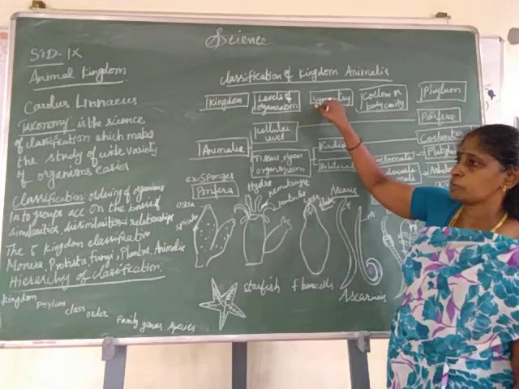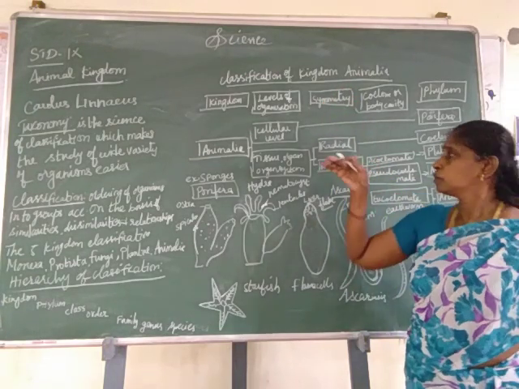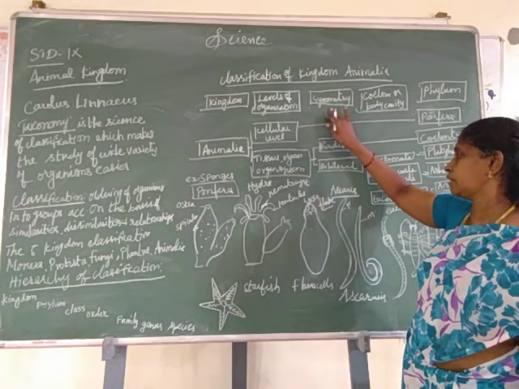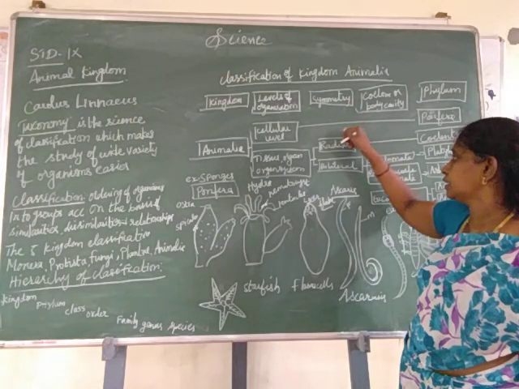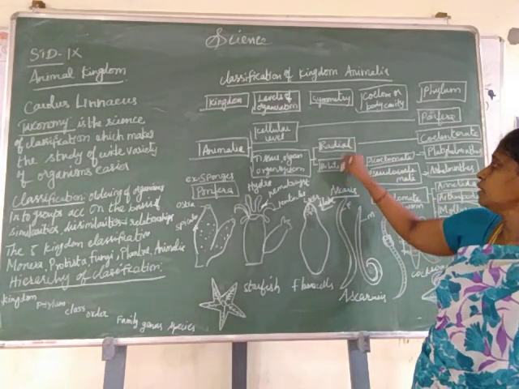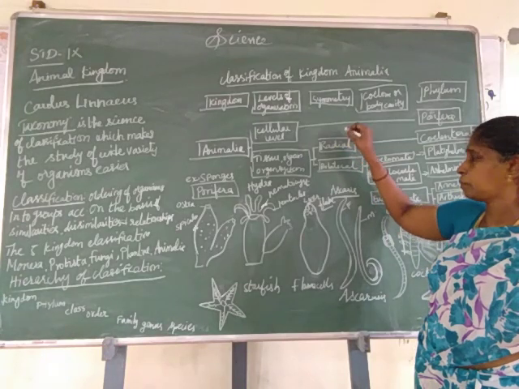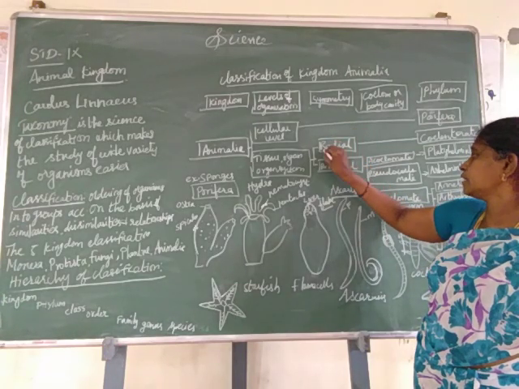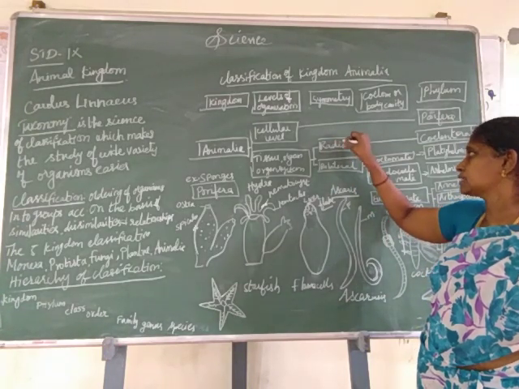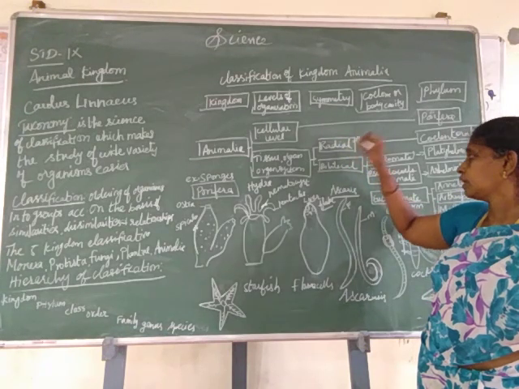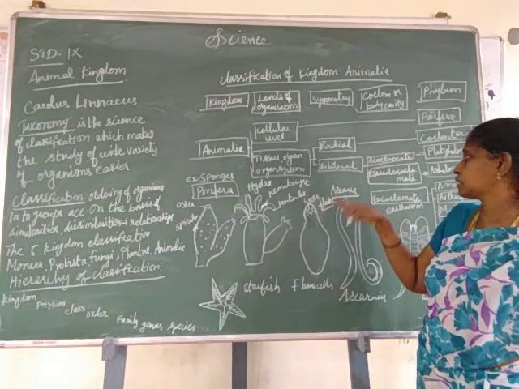Symmetry is formed by the plane along which the body parts are divided. The types are radial and bilateral symmetry. If I cut an organism through any body part around the mouth, it will be cut into similar halves. Here, bilateral means we must get two similar halves.